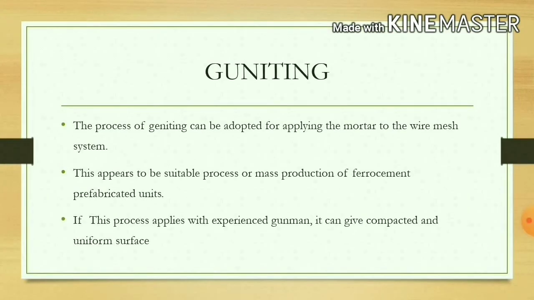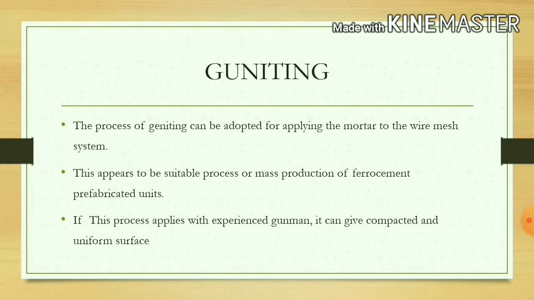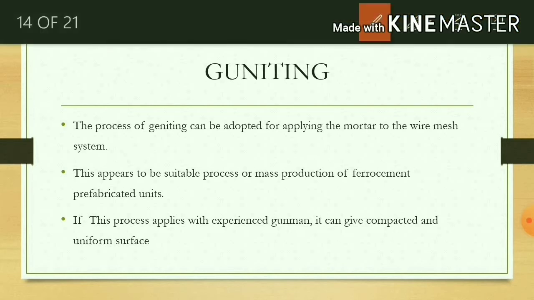Next method is gunneting. Gunneting is a process which is applied with experienced gunmen. Unskilled or low skilled persons cannot apply this method. It gives good compaction and a uniform surface.